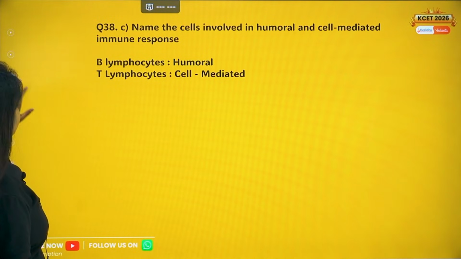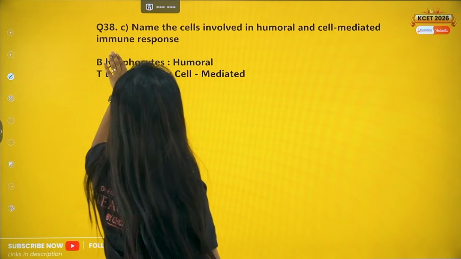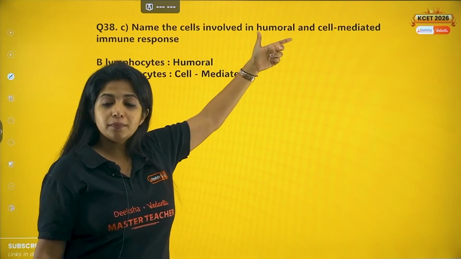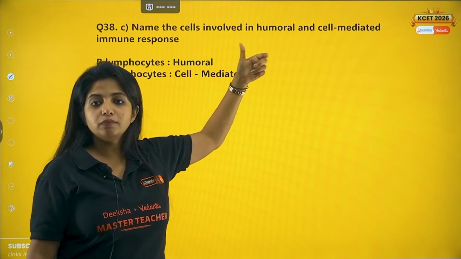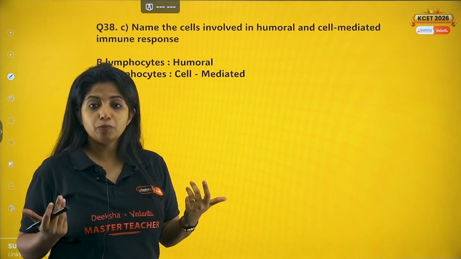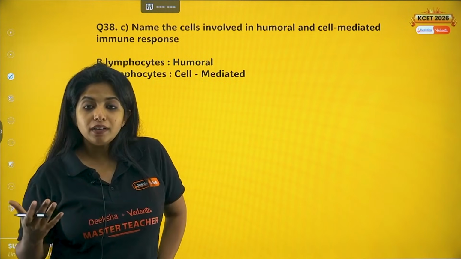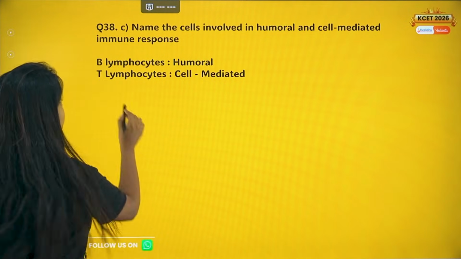Okay, now 38th question, I think that marks the end of it. Name the cells involved in humoral and cell-mediated immunity. So humoral means basically you're talking about antibodies. So in our humor, in our blood, what do we have for protection? We have antibodies. So cells involved in humoral, who releases the antibodies? It is the B lymphocytes.